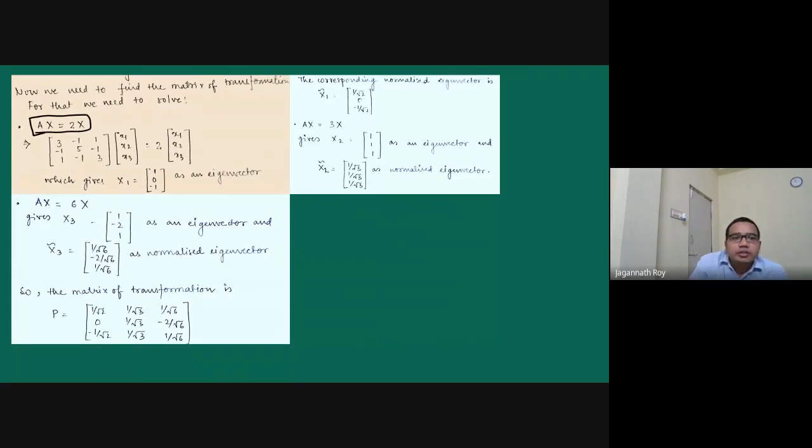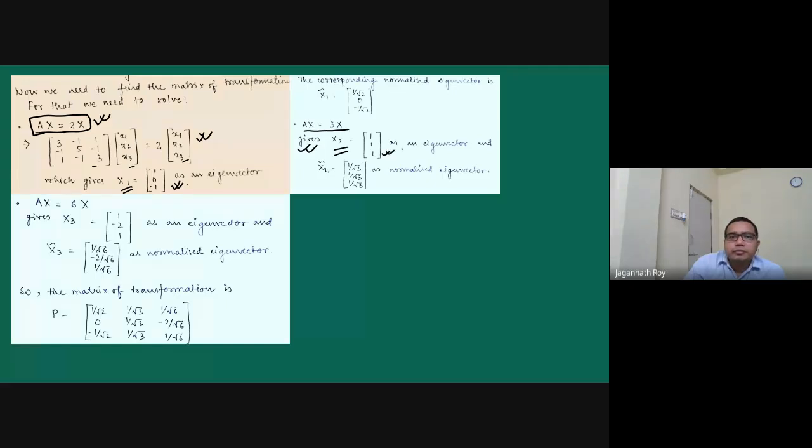Since 2 is an eigenvalue of this matrix, it will satisfy this equation, and from this equation we will write the x values and the coefficient values, and solve. After solving this, we will get this as the eigenvector. Similarly for 3 and 6.